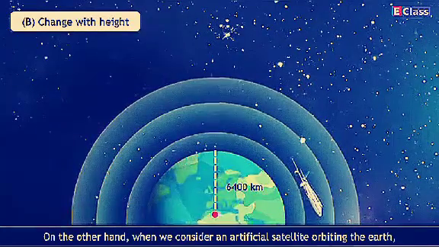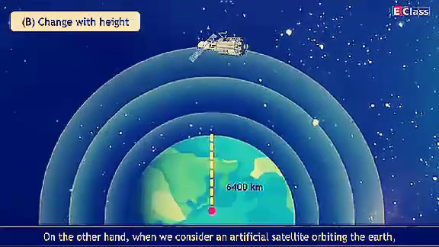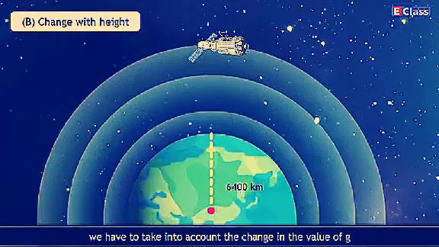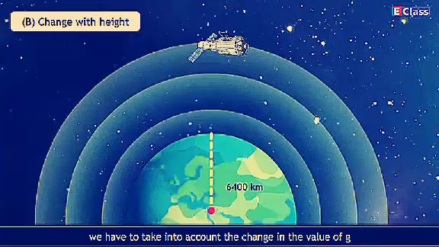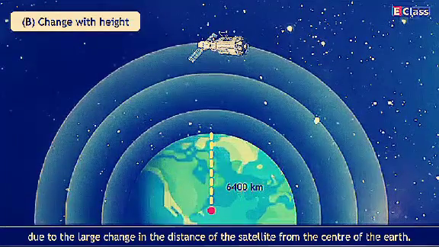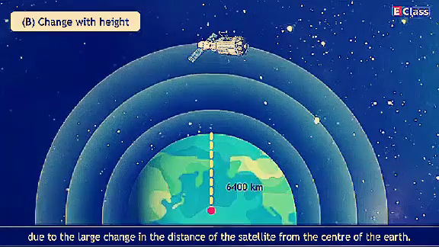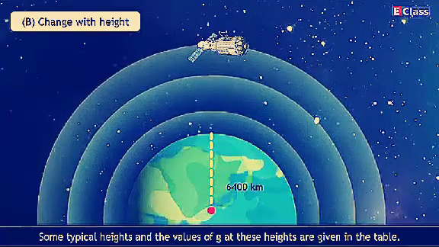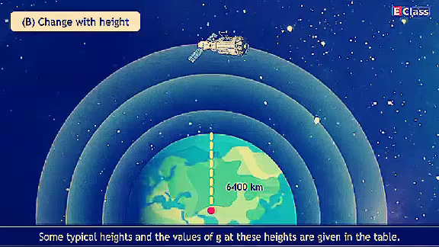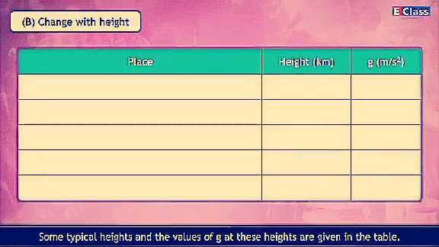is negligible. On the other hand, when we consider an artificial satellite orbiting the Earth, we have to take into account the change in the value of g due to the large change in the distance of the satellite from the center of the Earth. Some typical heights and the values of g at these heights are given in the table.